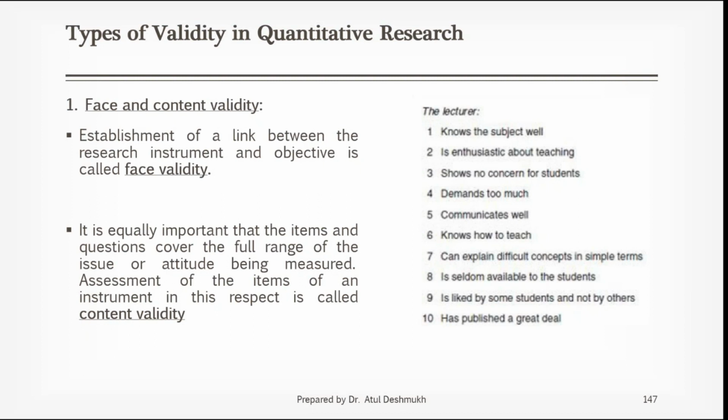Assessment of the items of an instrument in this respect is called content validity. What are we doing? We are trying to cover the full range of issues or attitudes being measured. Whatever attitude we are measuring, whatever issue we are discussing, whatever research problem and research objective we have, we try to see that the full range is covered regarding that particular attitude or issue. Then it has content validity.